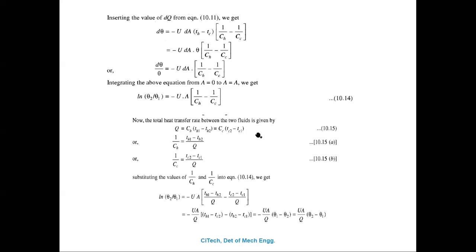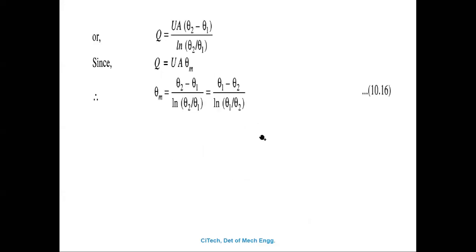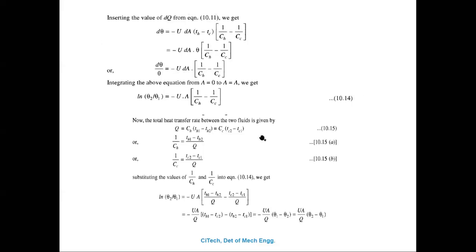Q is equal to CH into TH1 minus TH2. TH1 is the inlet of the hot fluid, TH2 is the outlet of the hot fluid, and CH is the capacity of the hot fluid.